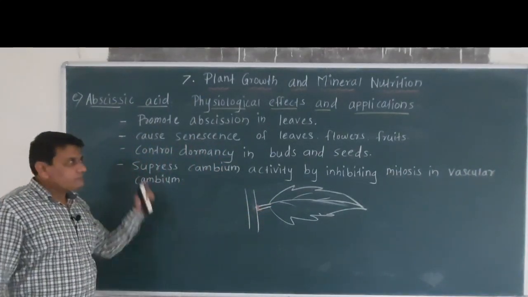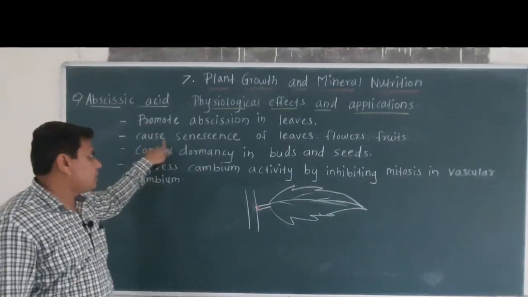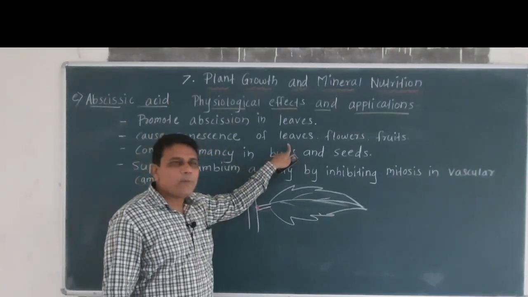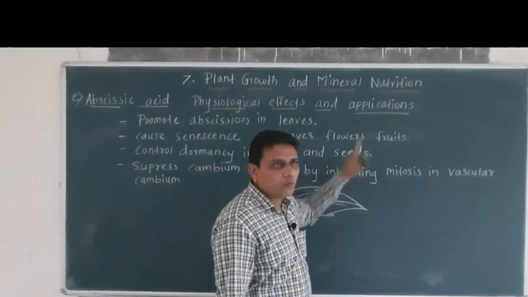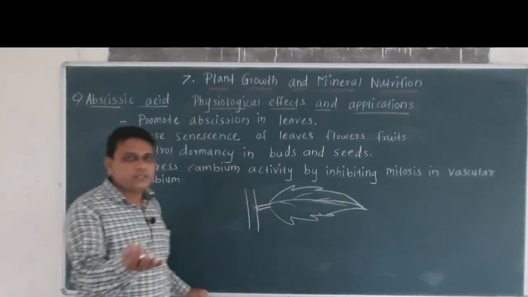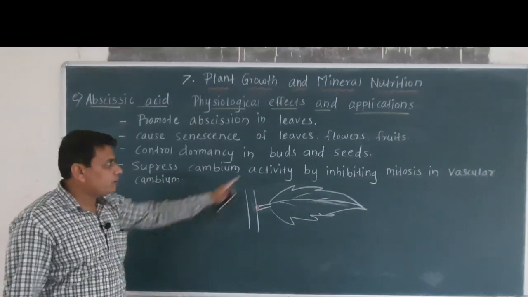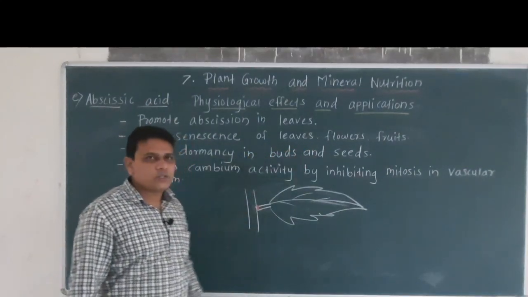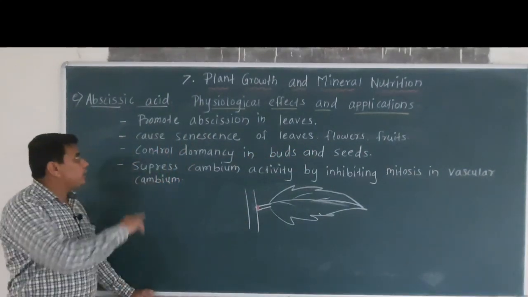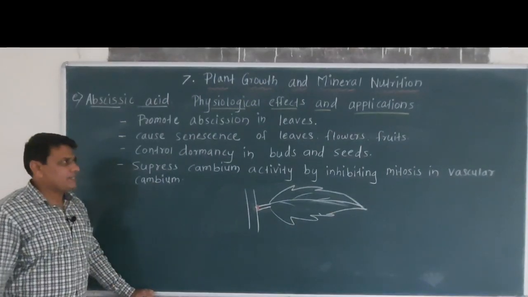Similarly, abscisic acid causes senescence of leaves, flowers and fruits. Senescence means aging of leaves, flowers and fruits, and it is caused due to abscisic acid.